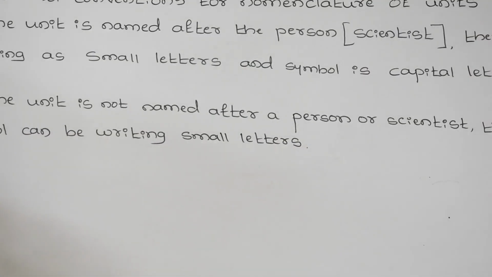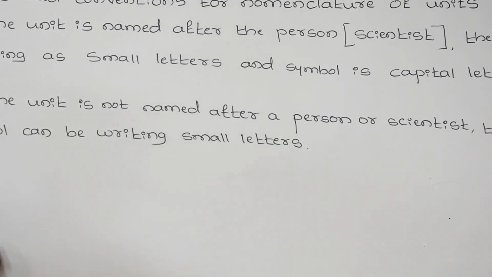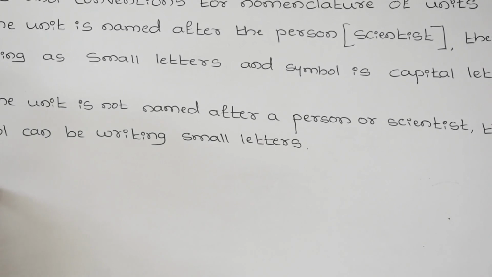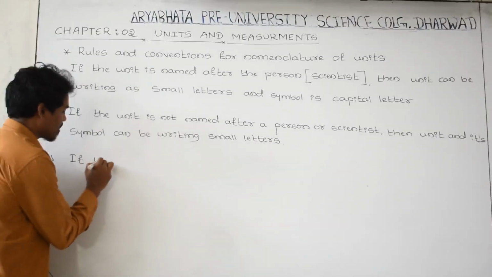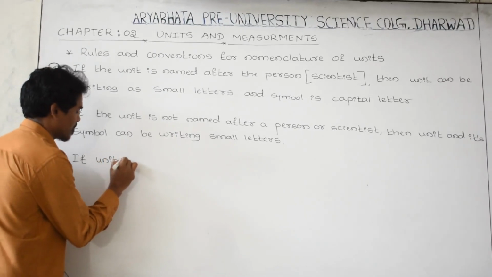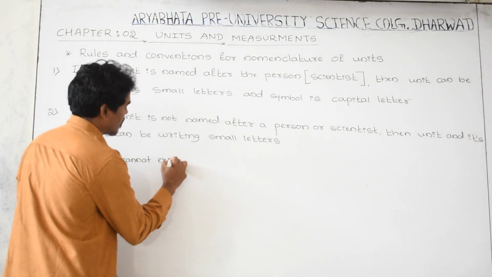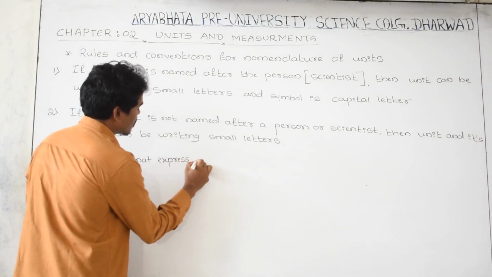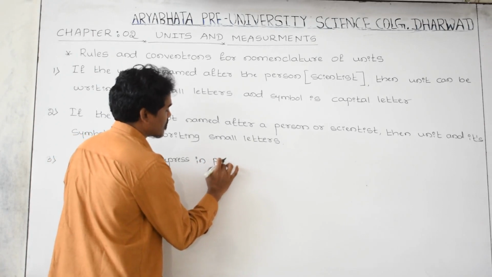What is the next rule? It is a very important one. The name of the unit cannot be expressed in plural words.